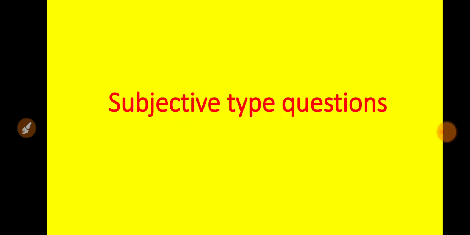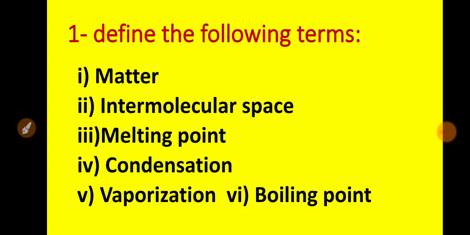Now we will discuss some questions related to matter, which are said to be subjective type questions, means you have to write something in that. Now question number 1. Define the following terms: matter, intermolecular space, melting point, condensation, vaporization, and boiling point. Means these are the general terms related to matter. Okay, students.